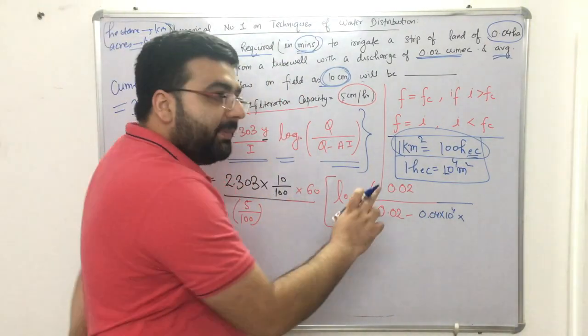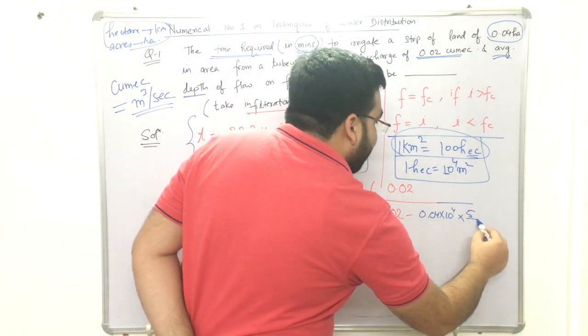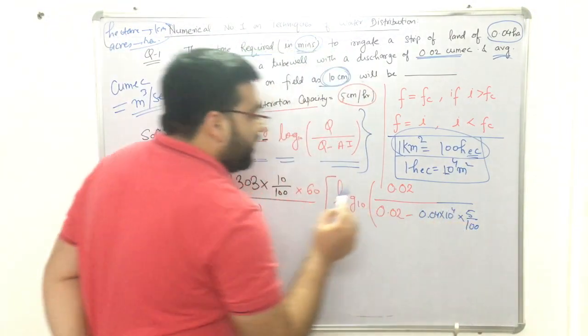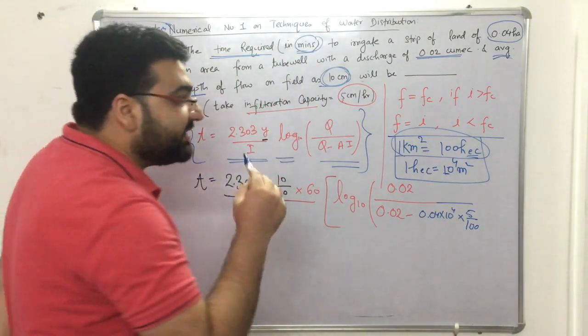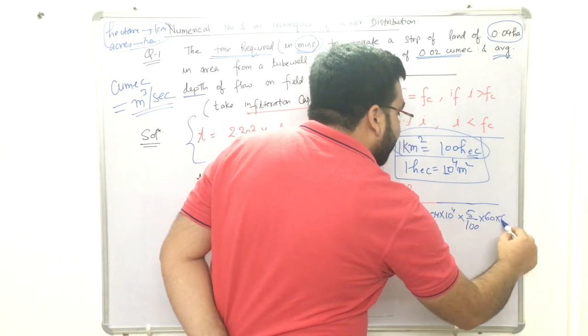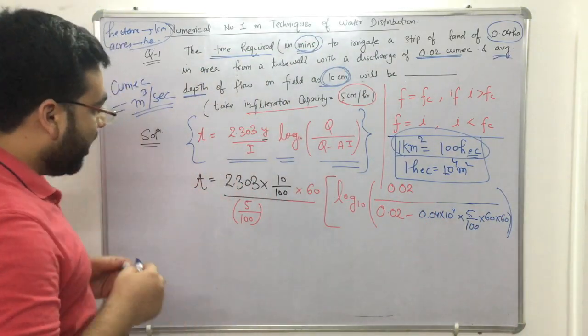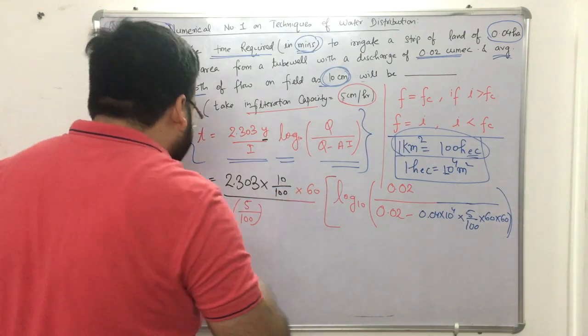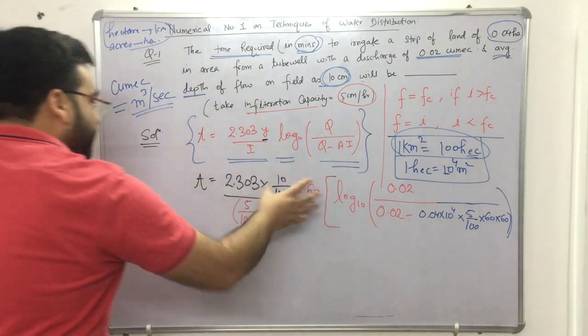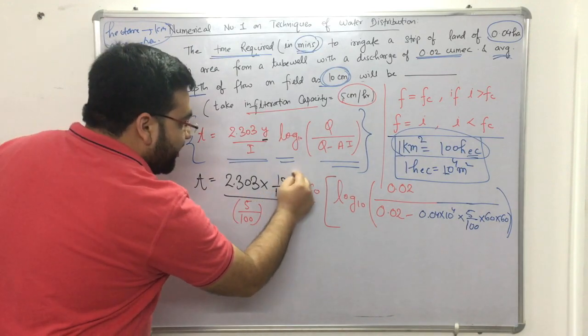Because this is Qmac, meter cube per second, it will be equal to 5 divided by 100, meters per second. Now per second will be equal to into 60 into 60, so this will be the denominator. Now let me calculate the value for time in minutes. This value you will get in minutes. So 100 will get cancelled out. This will be 5 into 2, 10.